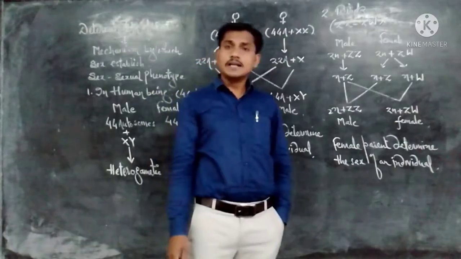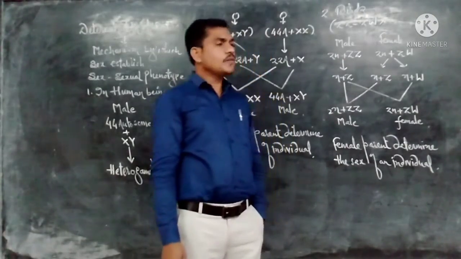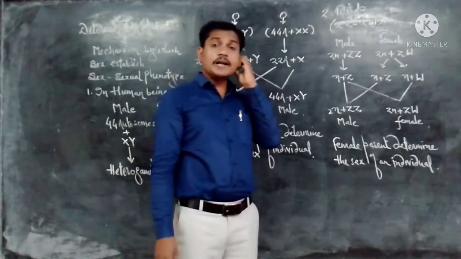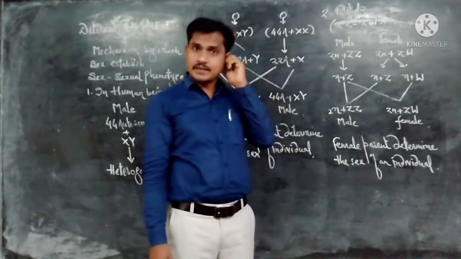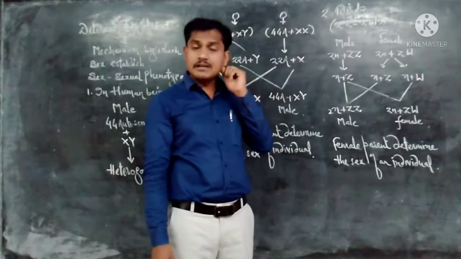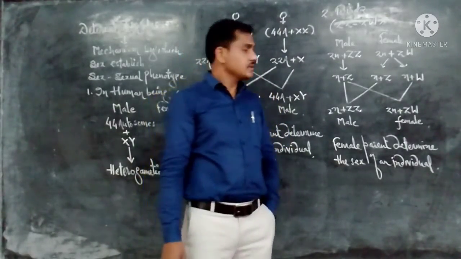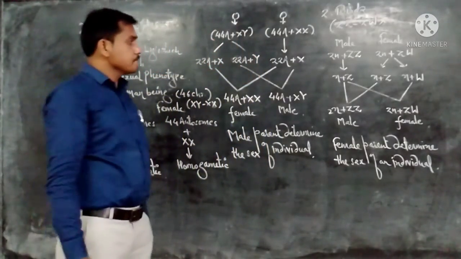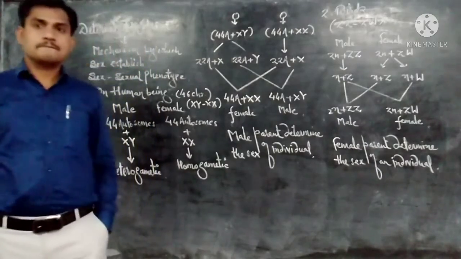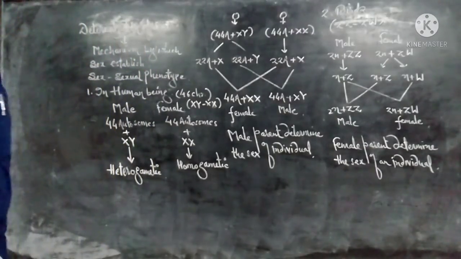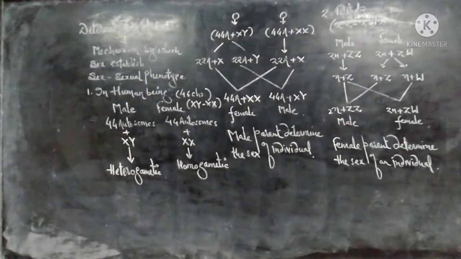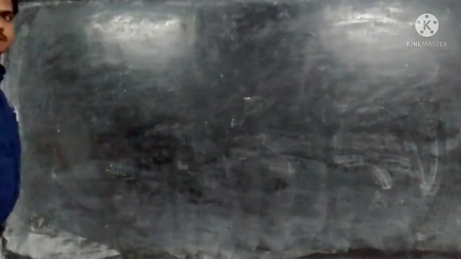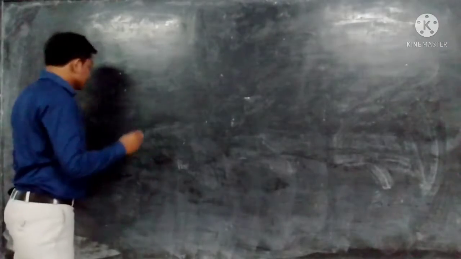Now see the case of the honeybee. In honeybees, haplodiploid type of sex determination occurs. The male is haploid while the female is diploid. See how? Now see sex determination in the honeybee.